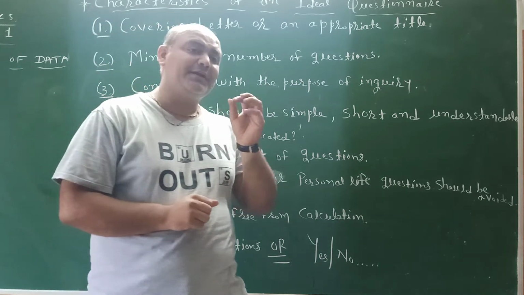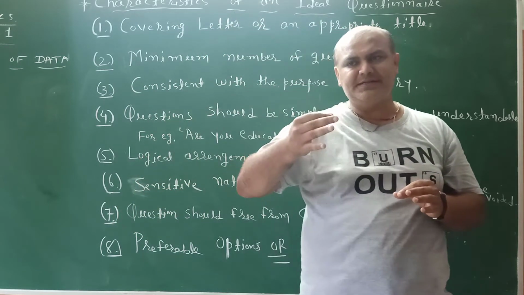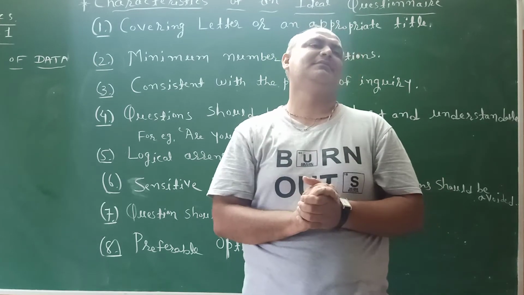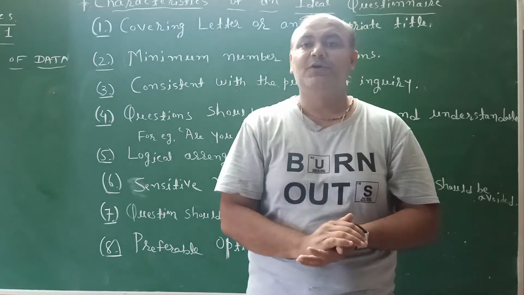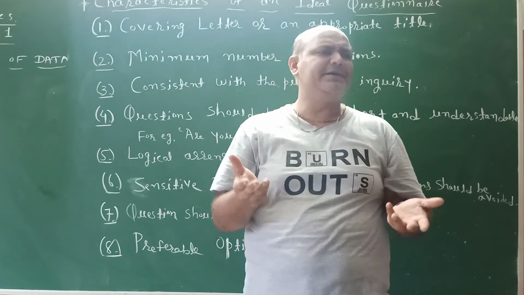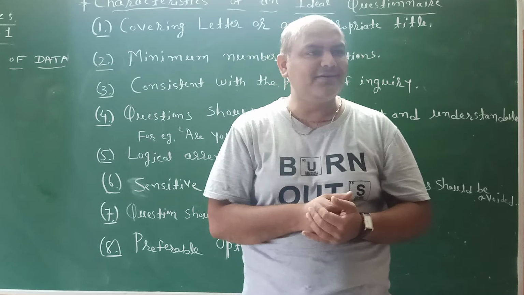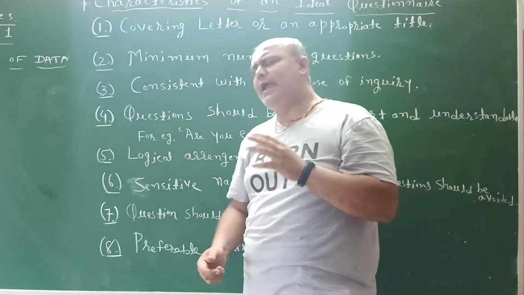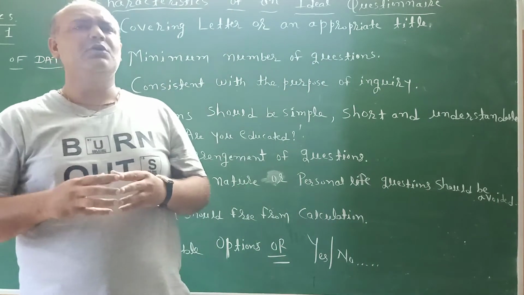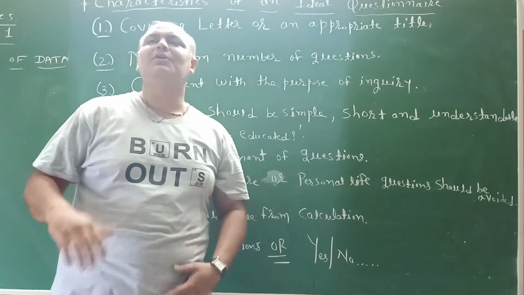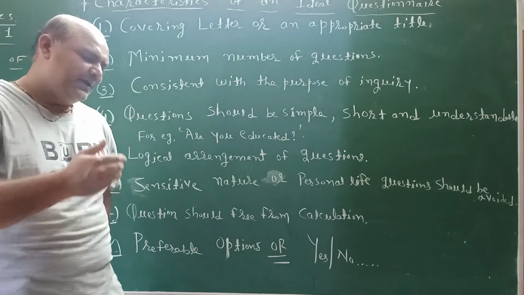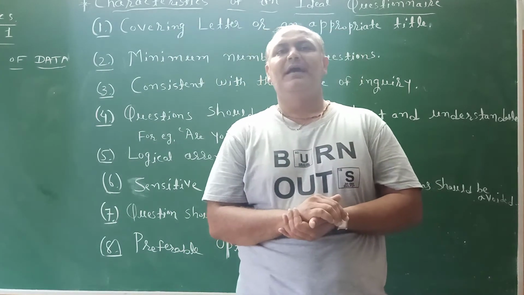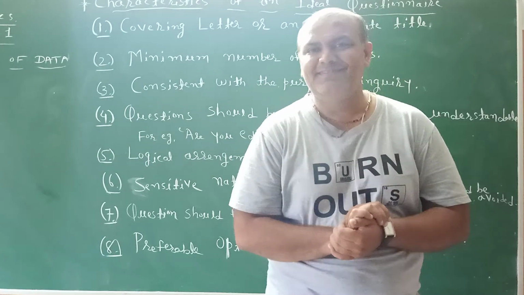The logical arrangement is, first I have to write, do you have a smartphone? Question mark. Then I have to ask, what are your views, benefits or limitations about the smartphone? This is called the logical arrangement of questions. For an ideal questionnaire, my dear friends, we have to set the questions in logical order. Suppose I ask how many children you have, and after that I ask, are you married?